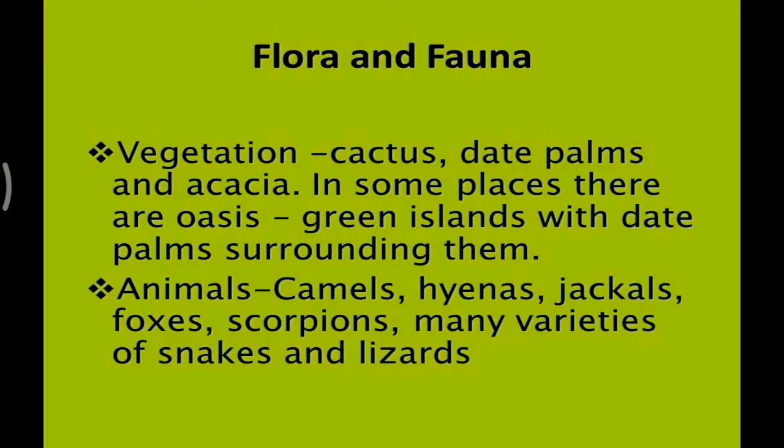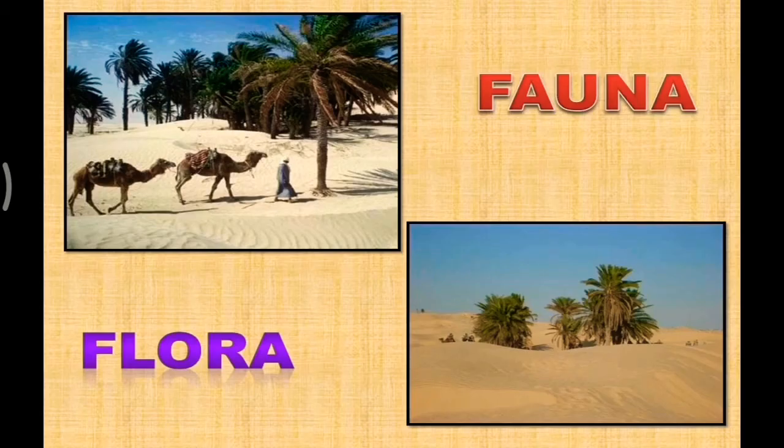Now we will learn about the flora and fauna. Vegetation in the Sahara Desert includes cactus, date palms and acacia. In some places there are oases, green islands with date palms surrounding them. Camels, hyenas, jackals, foxes, scorpions, and many varieties of snakes and lizards are the prominent animal species living there. So these are the animals and plants we find in the Sahara Desert. See the image of the flora and fauna of the Sahara Desert.